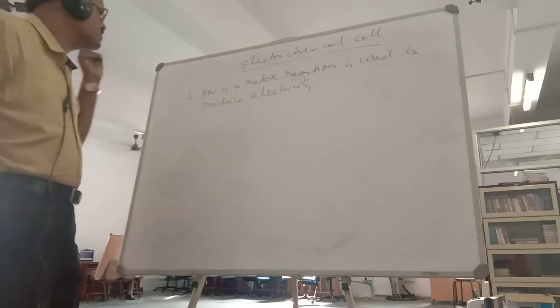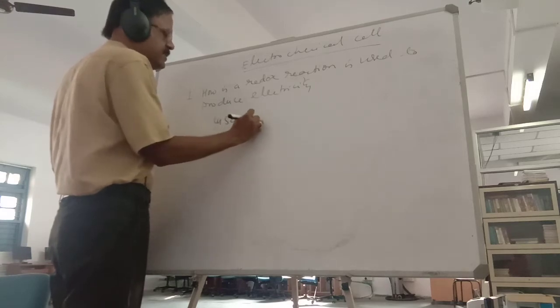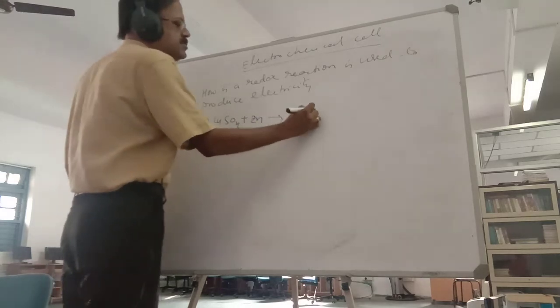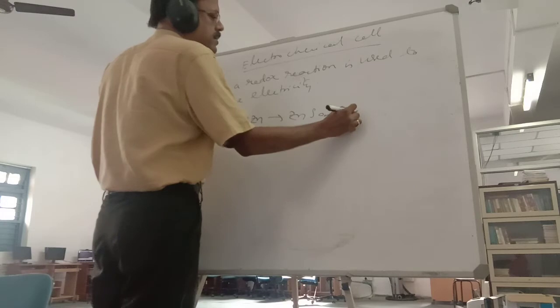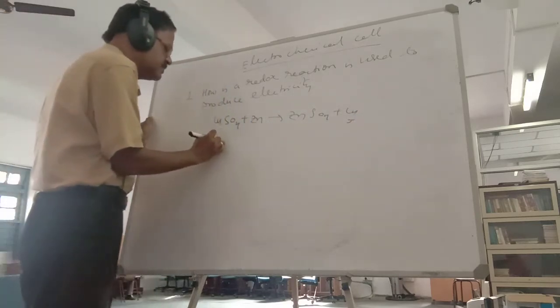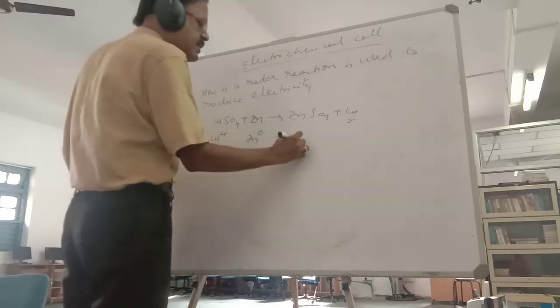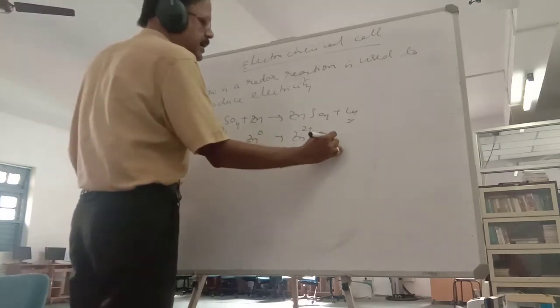See, the famous redox reaction is CuSO4 plus Zn gives rise to ZnSO4 plus Cu. So what is happening? This is the redox reaction. Why? Here copper is Cu2+ and zinc is 0. Now here zinc is Zn2+ and copper is 0.